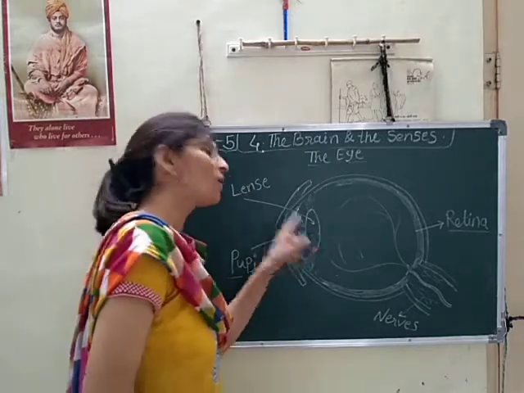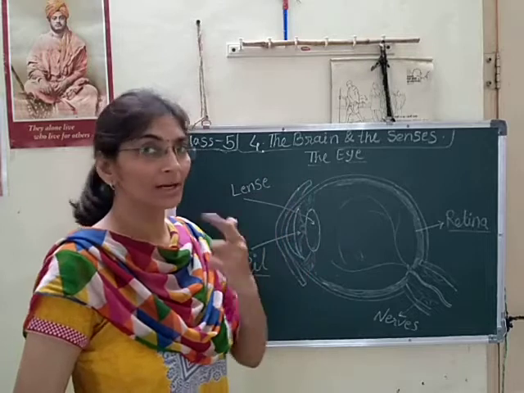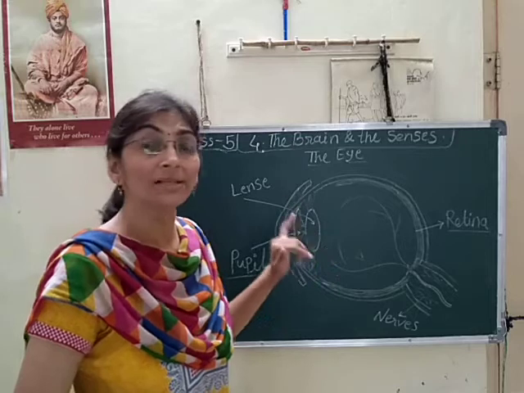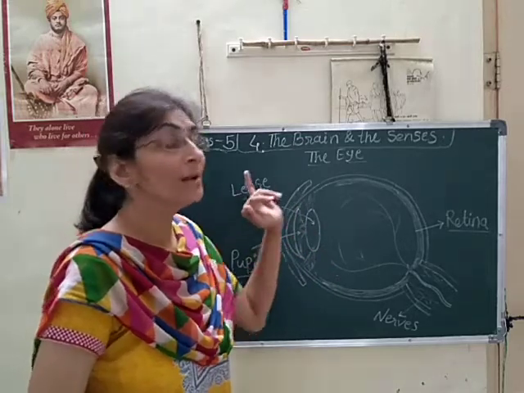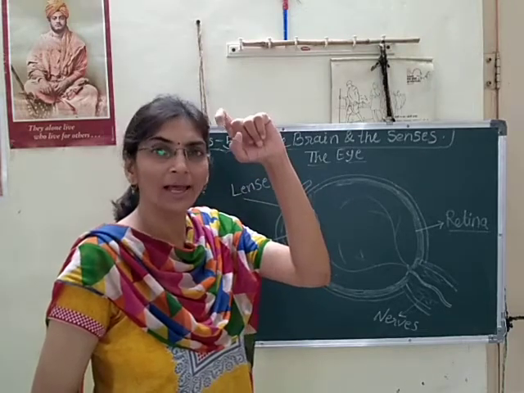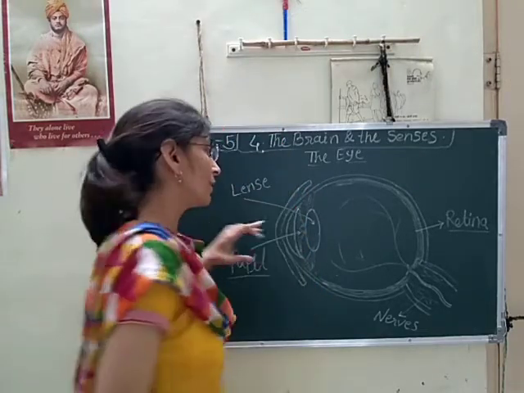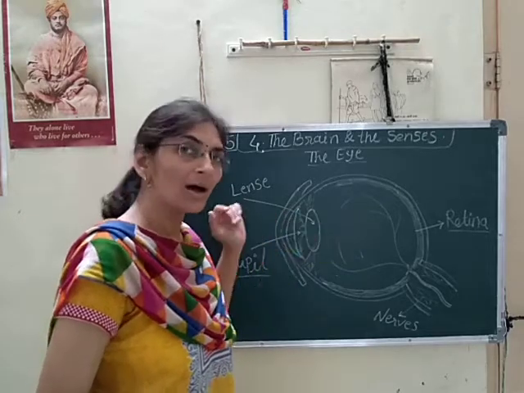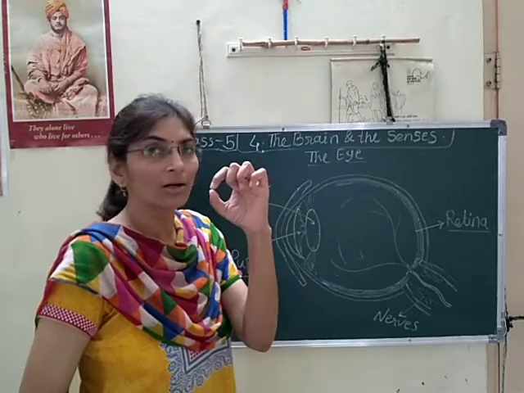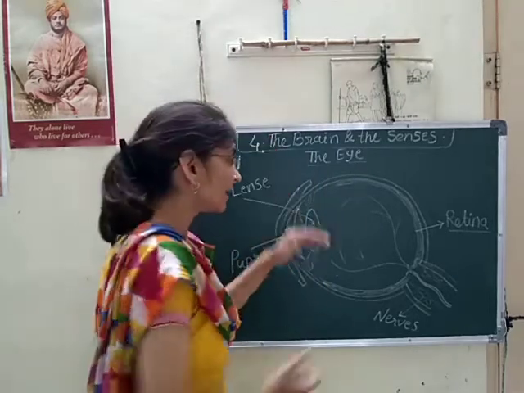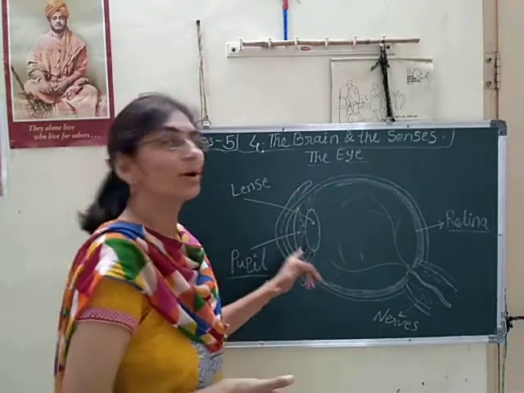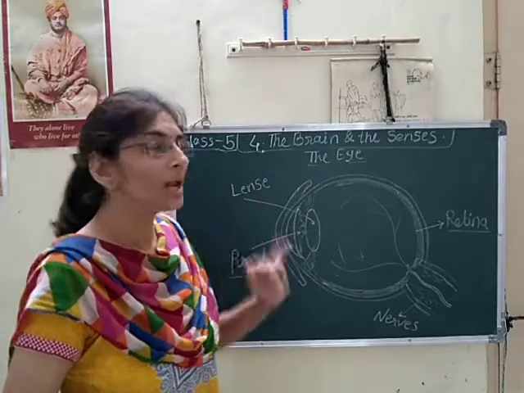But it is not made up of glass like our ordinary camera. It is made up of flexible tissues. That lens can contract and expand according to the light present outside. ज़्यादा लाइट है बाहर तो वो कॉन्ट्रैक्ट होता है, और कम लाइट है तो एक्सपांड होता है. So it is flexible. Yes, it is flexible like rubber because it is made up of tissue. It is not made up of glass.